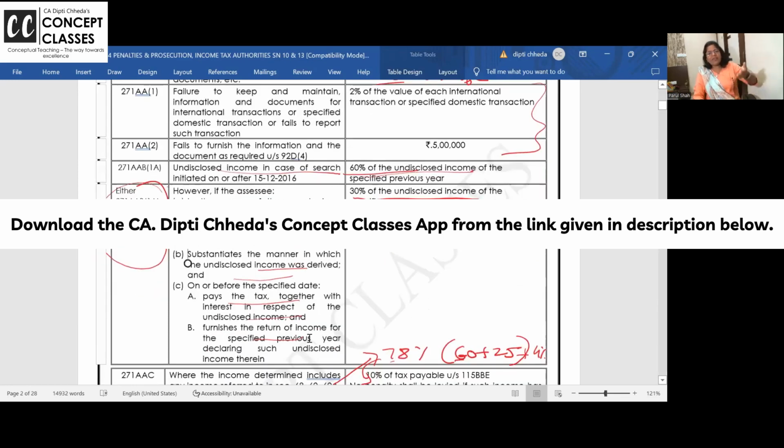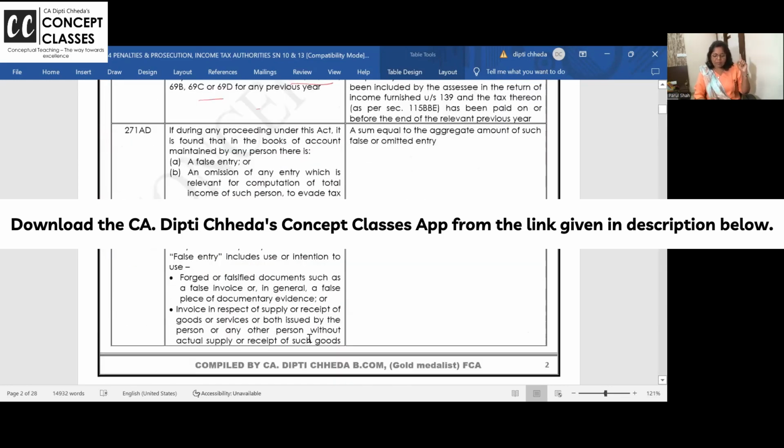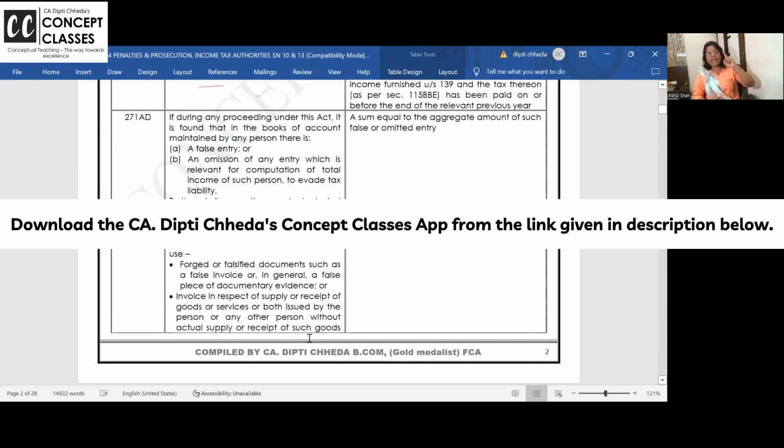You cannot cover it at both places and charge. Followed? If I have taken a loan above 20,000, you are putting it under 269SS, how could you take a loan in cash, and you are putting 271D, and now you are saying this is undisclosed income. You cannot charge penalty on the same income under two sections. This should be clear to you. And before I close this file and go, as I promised, we'll go in reverse, problems first and then this. Okay.